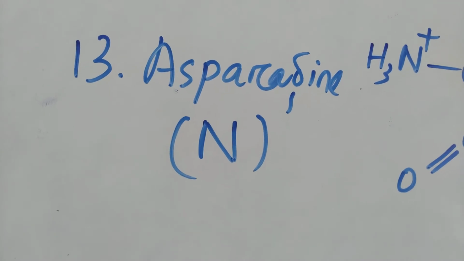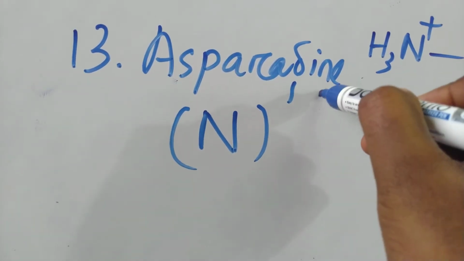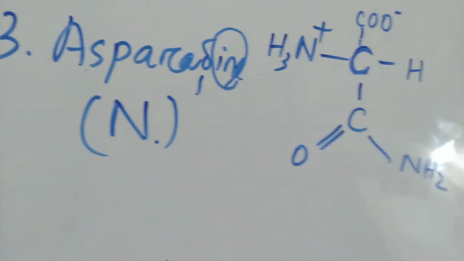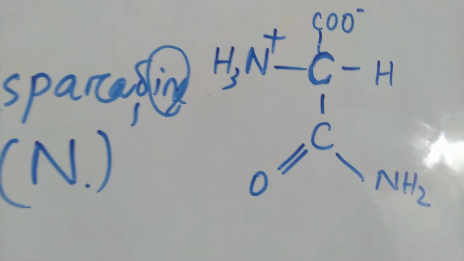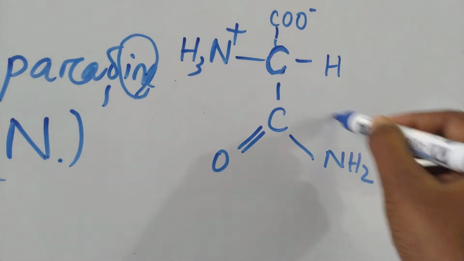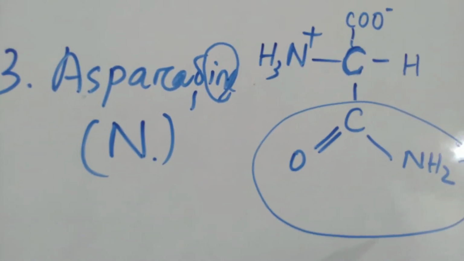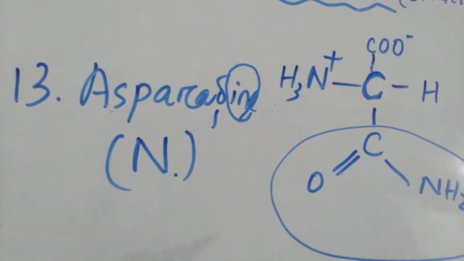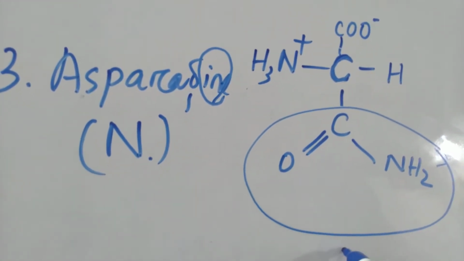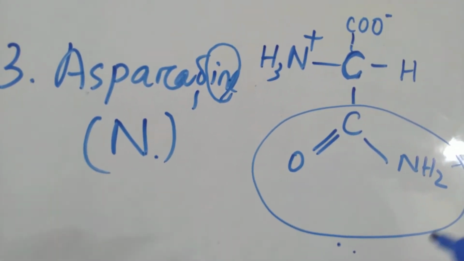The 13th amino acid is asparagine, which is denoted as N. If we go to the structural part of asparagine, we can find that there is an amide group connected to the central carbon atom. So a question may be asked that which amino acid is having one amide group. So this is asparagine, which contains one amide group in its structure.